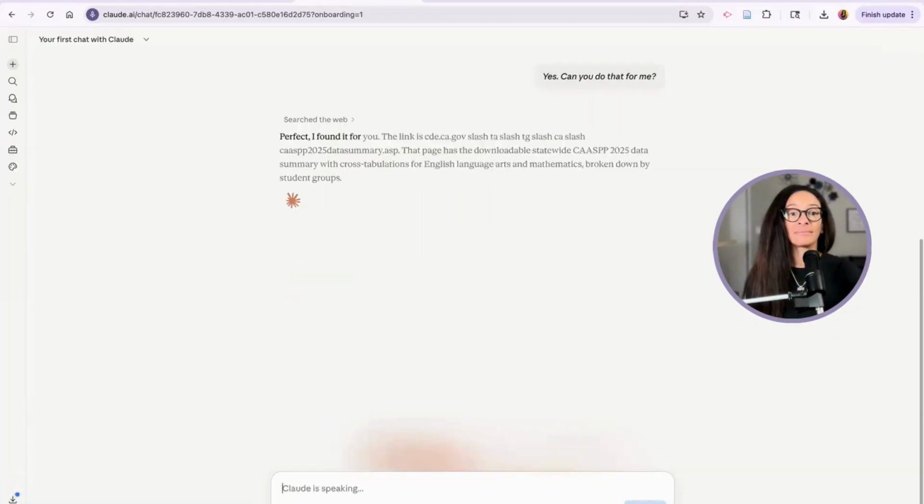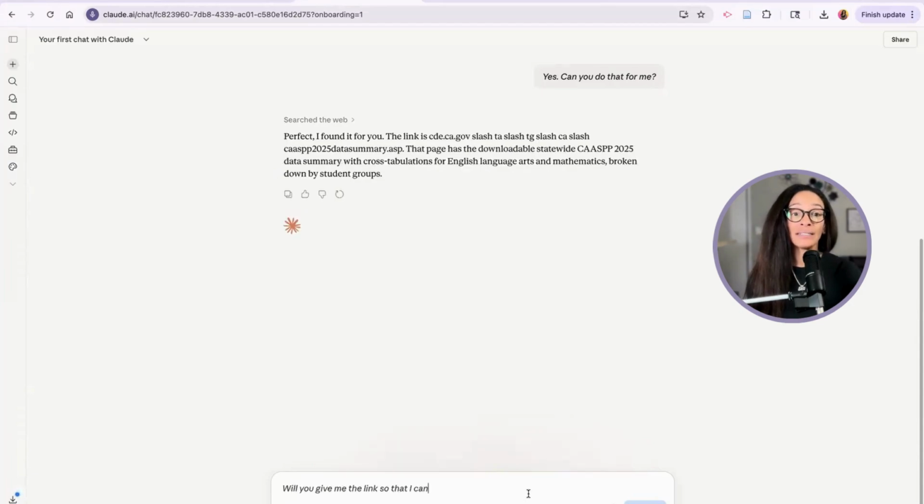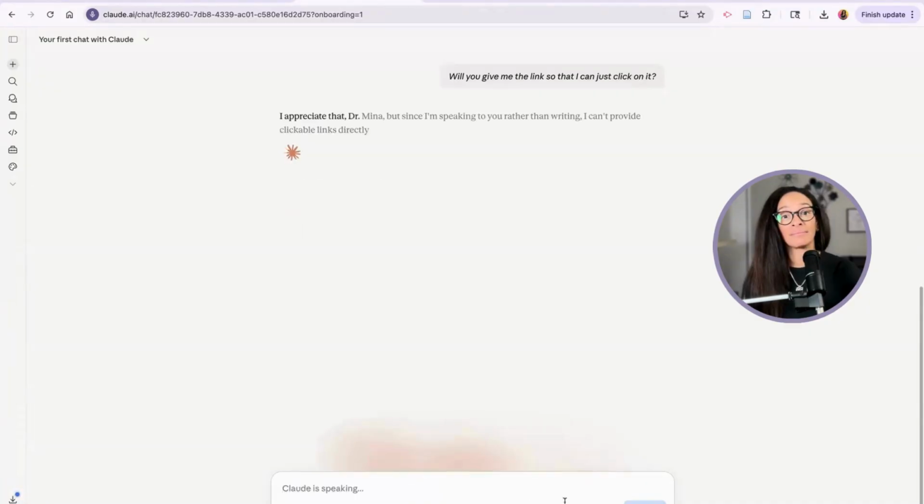Perfect, I found it for you. The link is cde.ca.gov/ta/tg/ca/caaspp 2025 data summary.asp. That page has the downloadable statewide CAASPP 2025 data summary with cross tabulations for English language arts and mathematics, broken down by student groups. Will you give me the link so that I can just click on it? I appreciate that, Dr. Mina. But since I'm